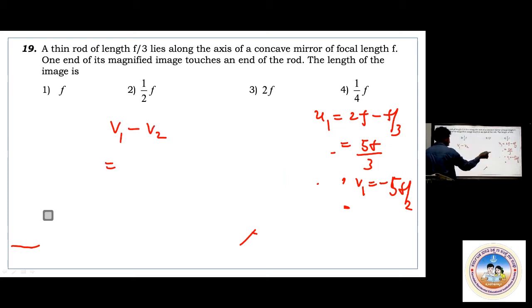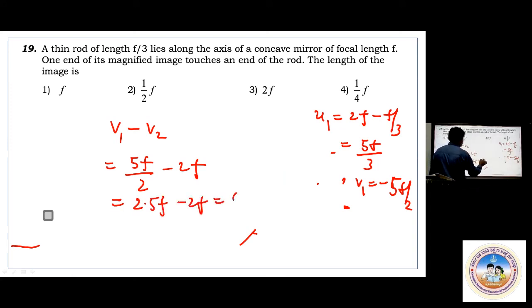Now distance wise, don't consider minus and all. 5F by 2 minus 2F. This 5F by 2 is nothing but 2.5F minus 2F. The answer should be around 0.5F. 0.5F, that is 1 by 2F. Answer is 1 by 2F.